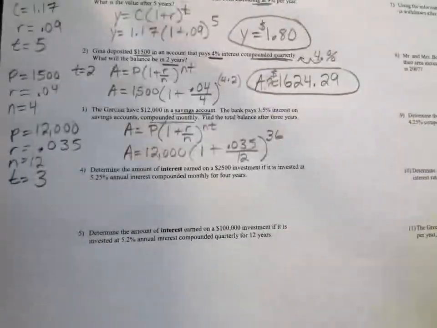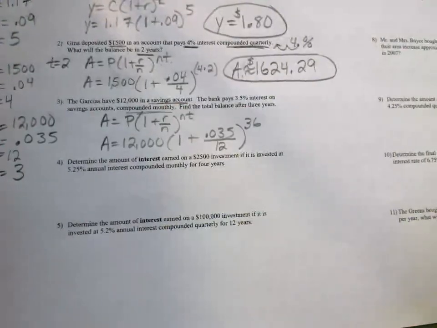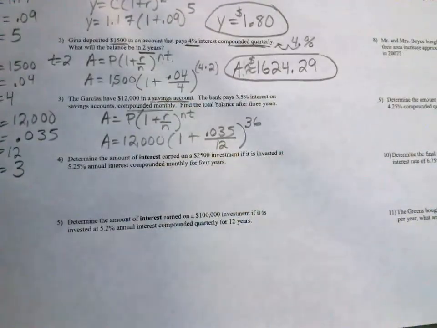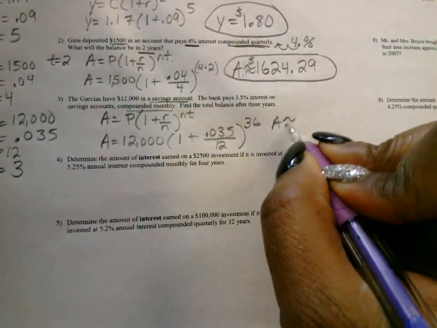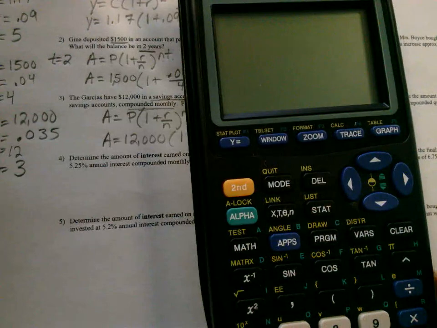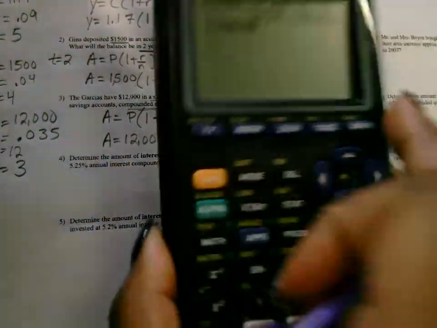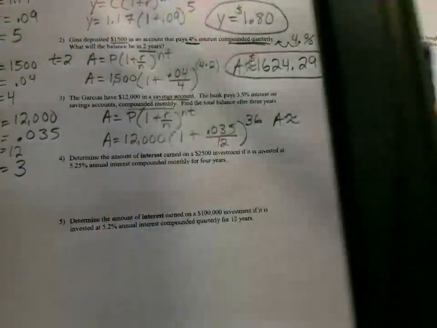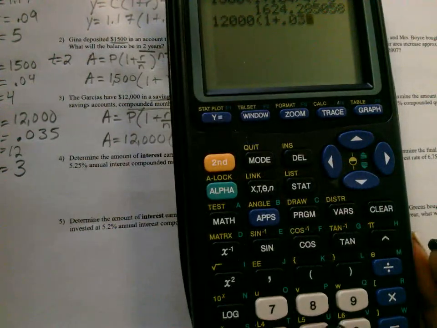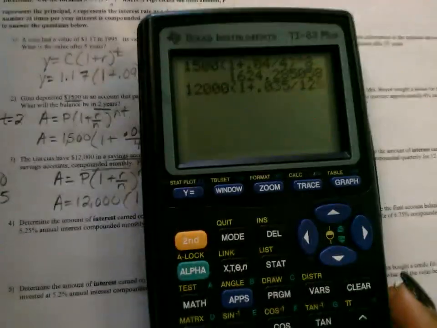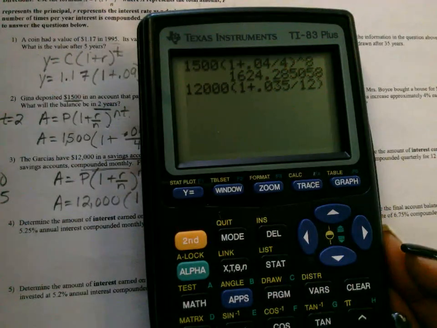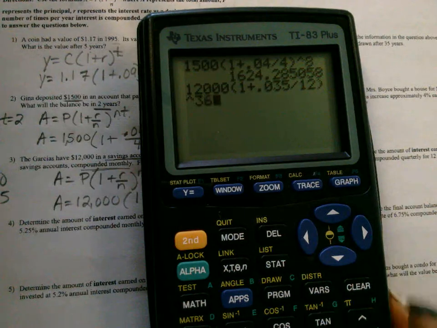Is everybody all right? Let's make sure we're typing this in correctly to figure out how much money that is. What's the final amount? We got 12,000, parentheses 1 plus 0.035 divided by 12. Close the parentheses and then raise it to the 36 power.